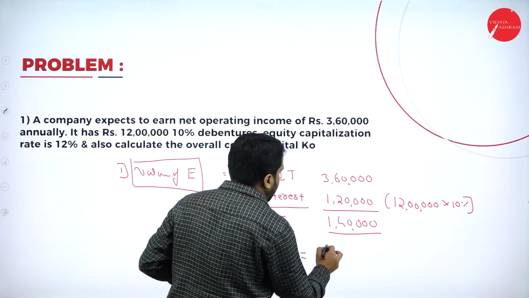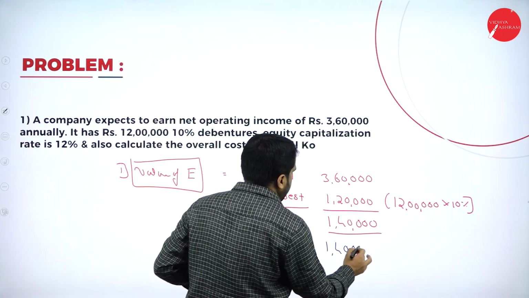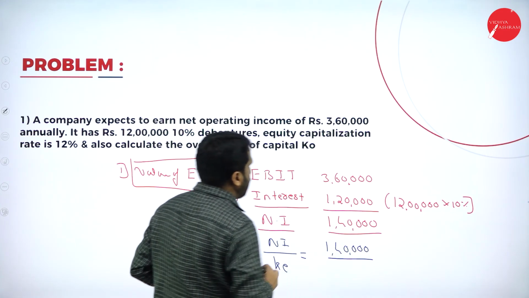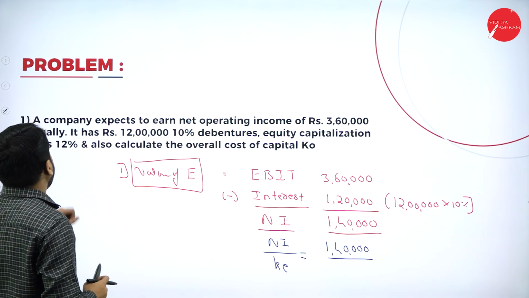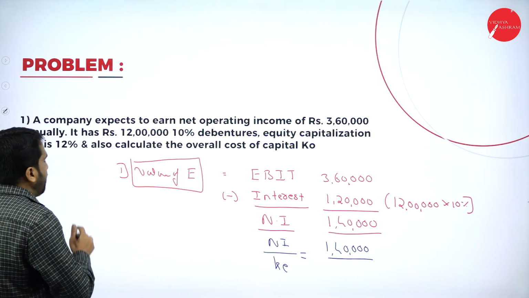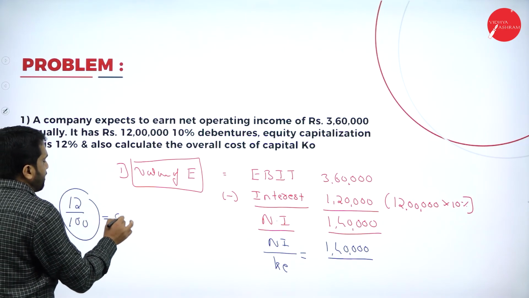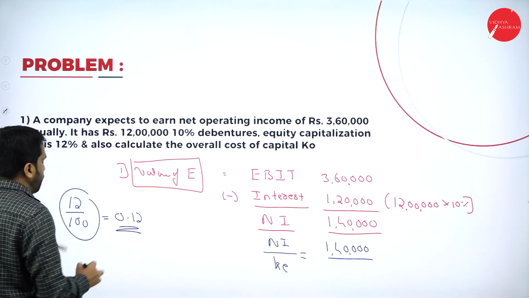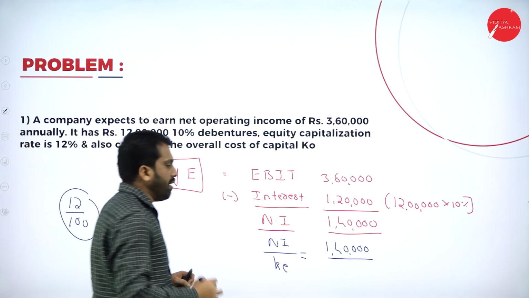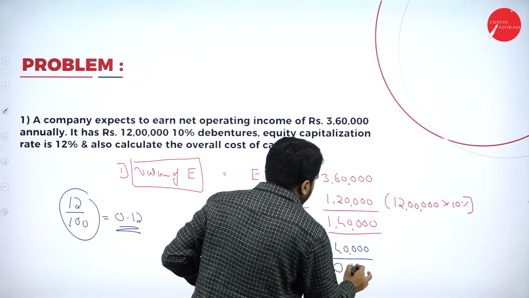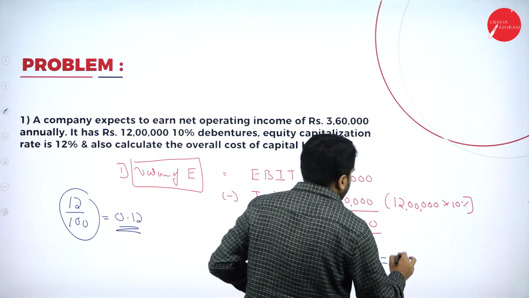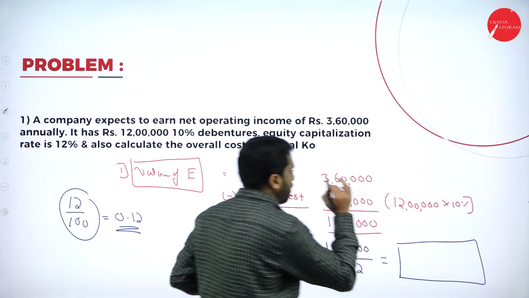What is your NI? 1,40,000. What is the cost of equity? They have given 12%. 12% you can call it as 0.12. So what is your value of equity?